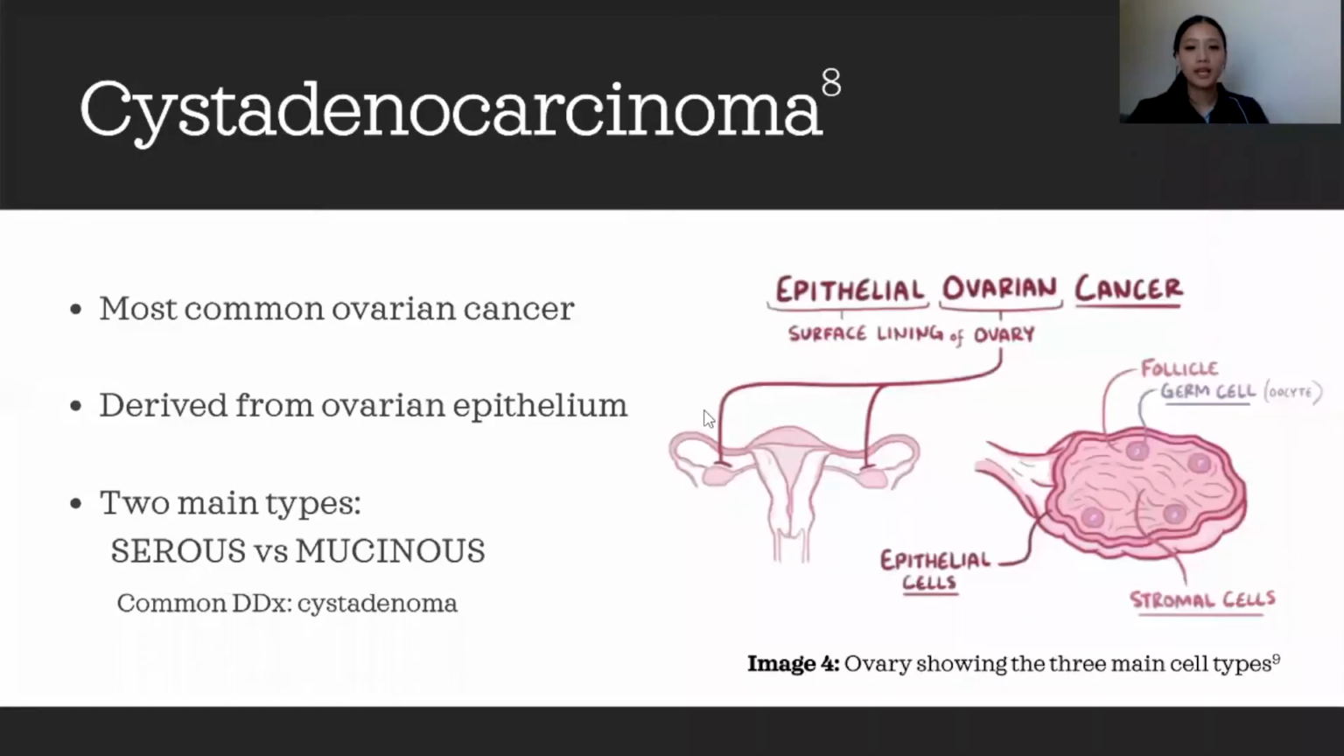Most common ovarian cancers are derived from ovarian epithelium, with one very common being cystadenocarcinomas. There are two main types, serous and mucinous. In the diagram here, we can see that these neoplasms are commonly seen in the peripheral portion of the ovary, which is where the epithelial layer is. A common differential diagnosis for this is cystadenomas.